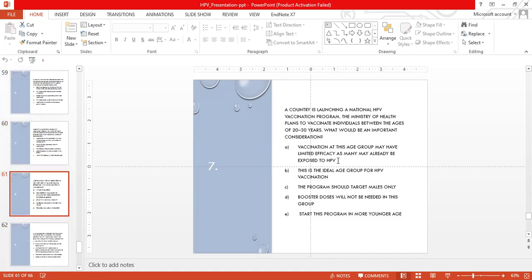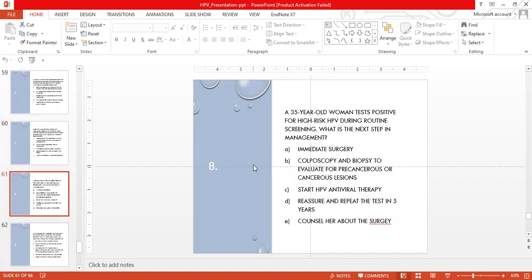the right option. MCQ number 8, a 35-year-old woman tests positive for high-risk HPV during routine screening. What is the next step in management?